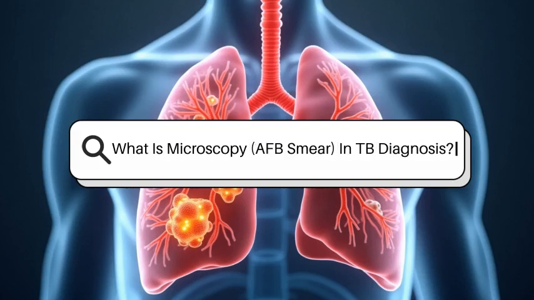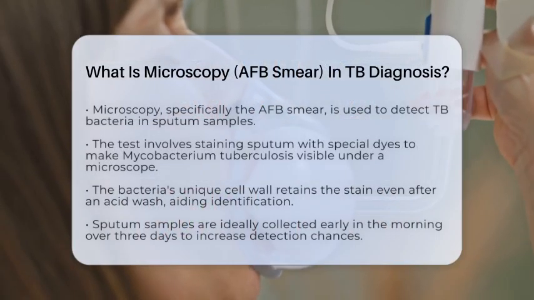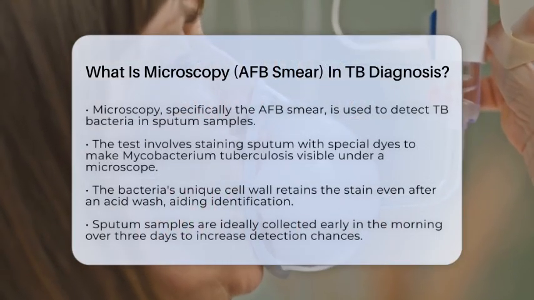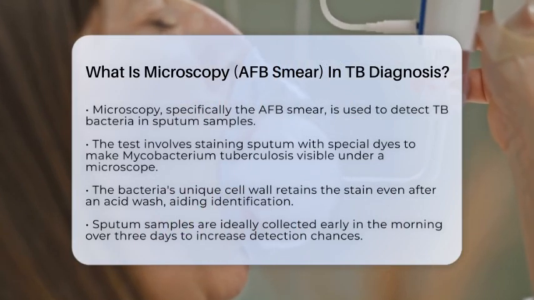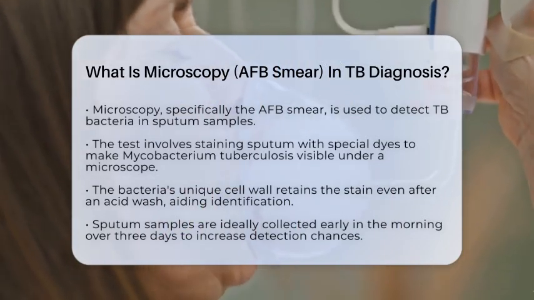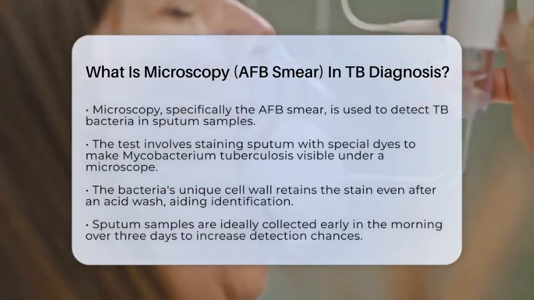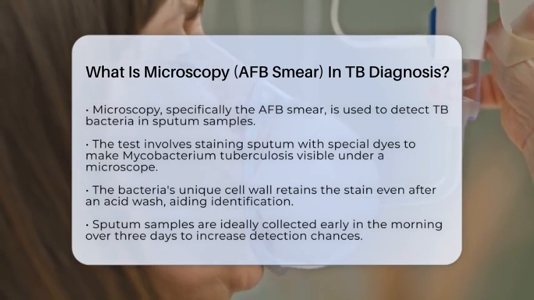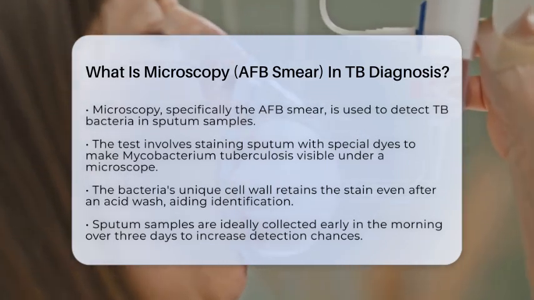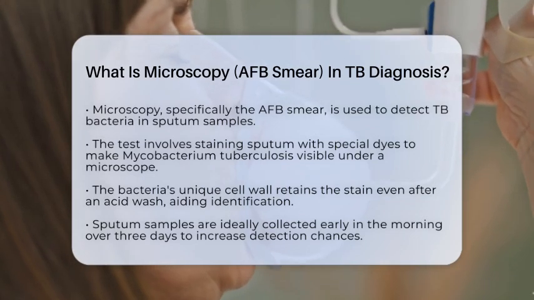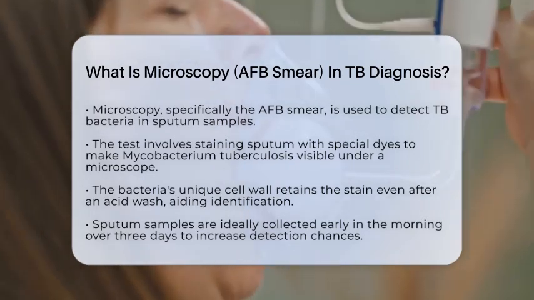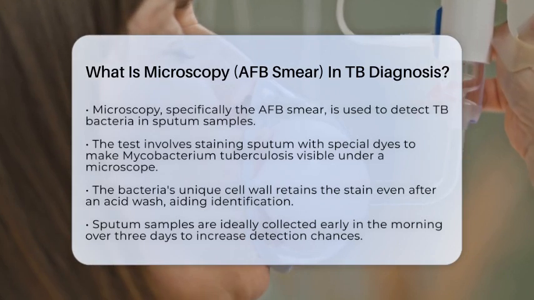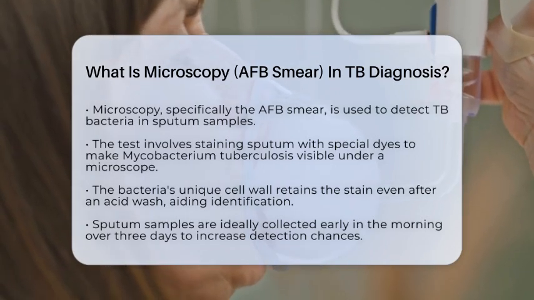What is microscopy, AFB Smear, in TB diagnosis? Imagine trying to find tiny bacteria that cause tuberculosis inside a sample of sputum, which is mucus you cough up from your lungs. That's where microscopy, specifically the Acid-Fast Bacilli or AFB Smear, comes into play. This test is a quick way to look for the bacteria that cause TB, called Mycobacterium tuberculosis, using a microscope.